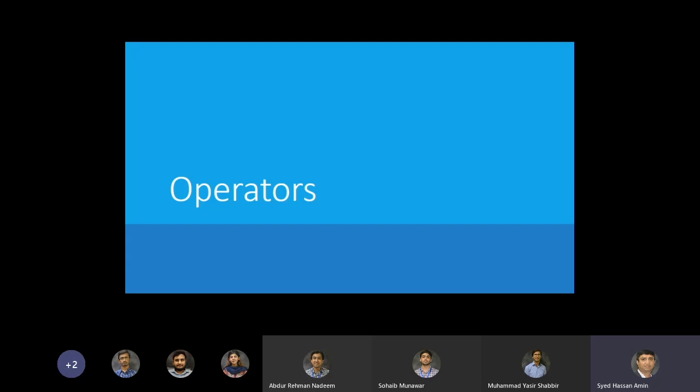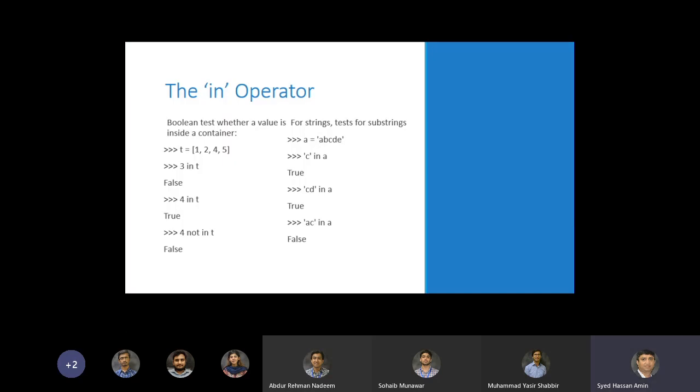Let's look at operators. You are familiar with operators. There's an in operator. For example, you have a list T and you want to decide whether a certain element is in the list or not, like whether 3 is in the list. 3 in T would give you false. 4 in T would give you true.